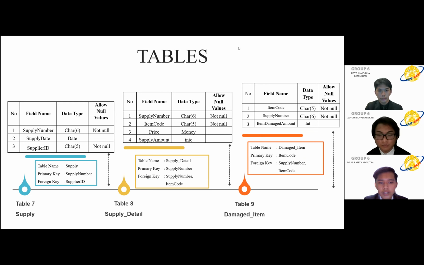For table 8, the table name is supply detail, primary key supply number, foreign keys supply number and item code. And the last table name is damage item, primary key item code, foreign keys supply number and item code.